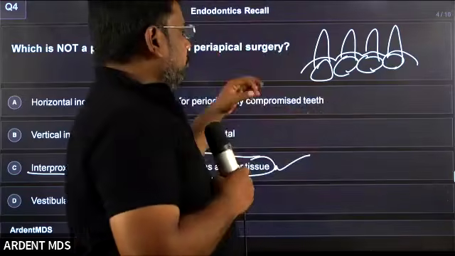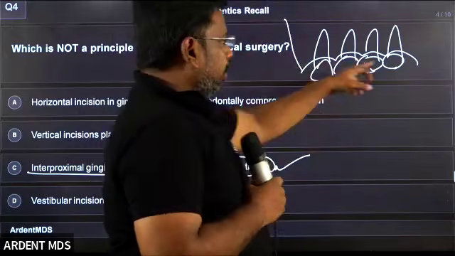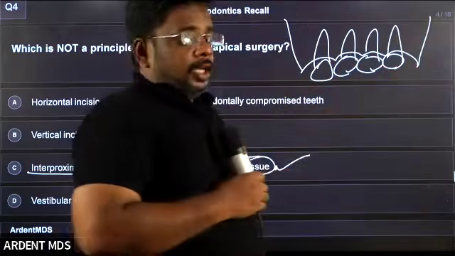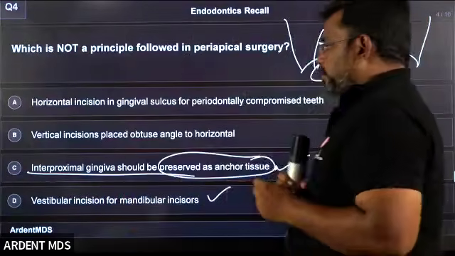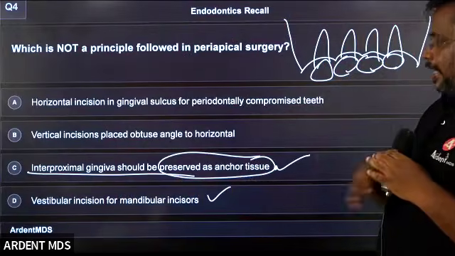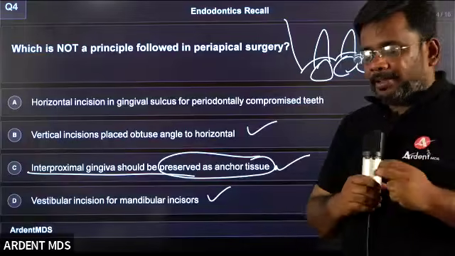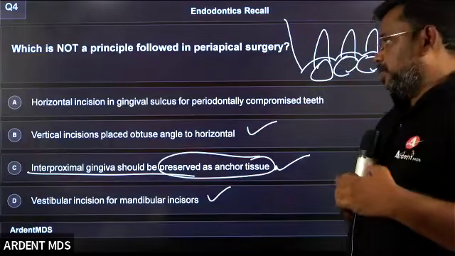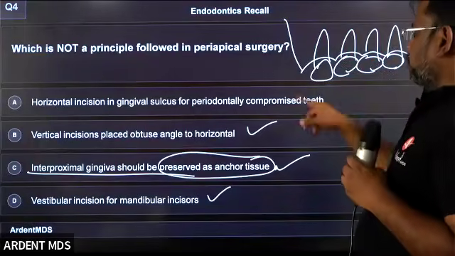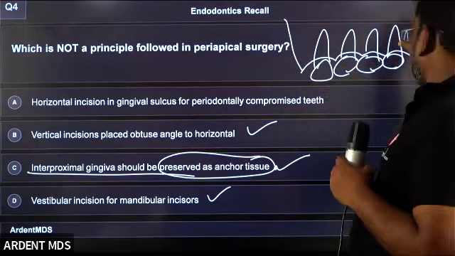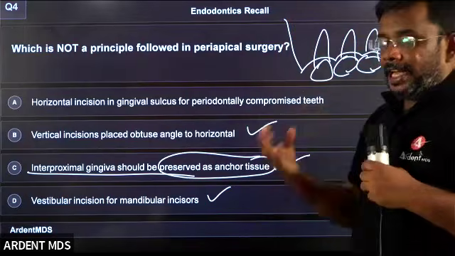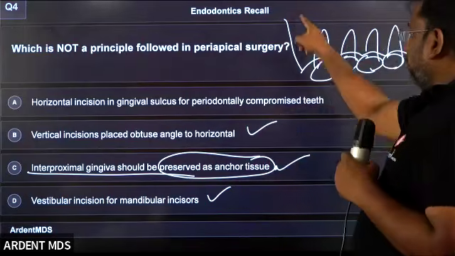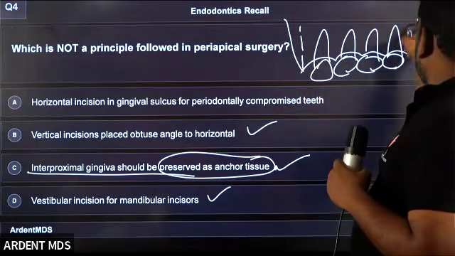Most of the books say your vertical incision should be obtuse to the horizontal. So it is actually the correct one. But there are a few surgeons who, to cut down the maximum and prevent the cutting of the majority of the supraperiosteal arteries, will give the incision like this.